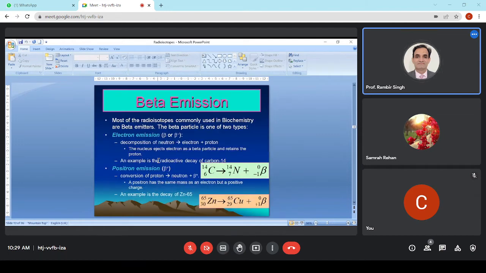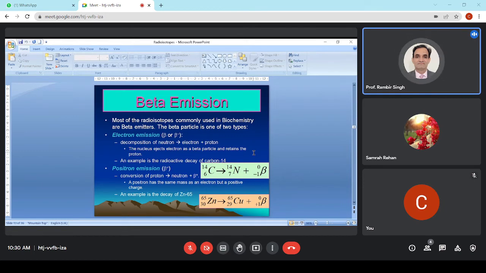We have beta emission. Most of the radioisotopes commonly used in biochemistry are beta emitters. The beta particle is of two types. One is the electron, which we simply release, called beta minus. It is the decomposition of a neutron to a proton.